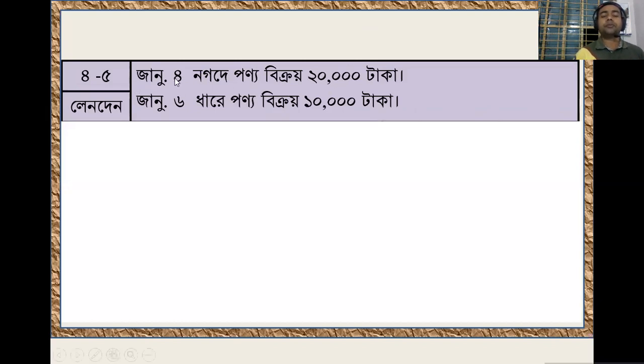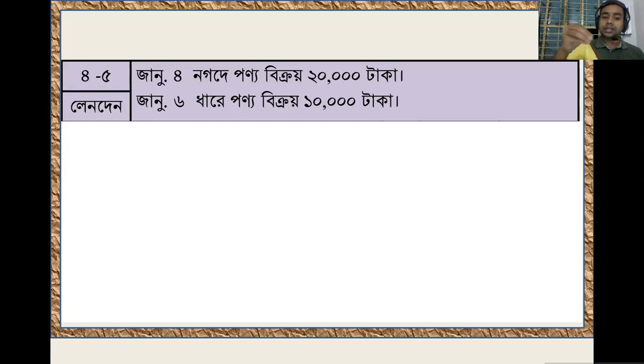Transaction on January 4. Sold product in cash. That means it is our revenue. Sold means revenue. Revenue has increased. So if any income increases, it will be credit. So sales will be credit. Now the question, whether the cash amount has come into the business or gone out from the business.